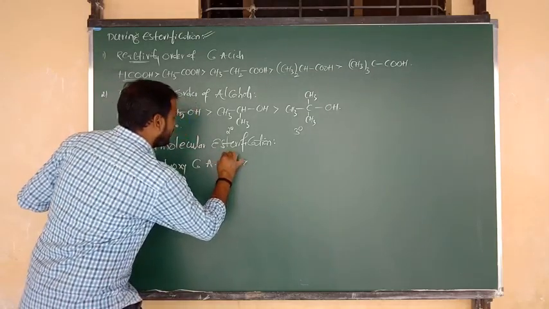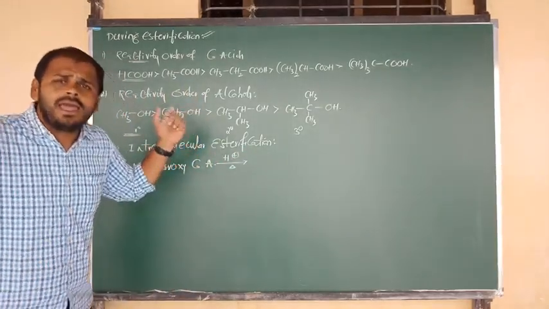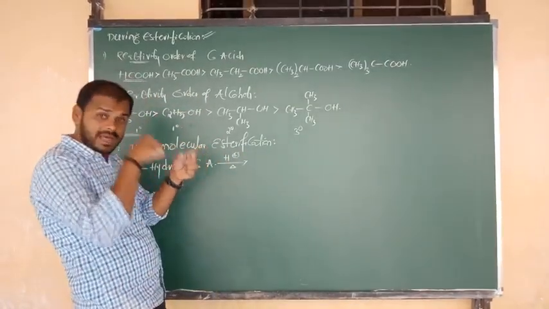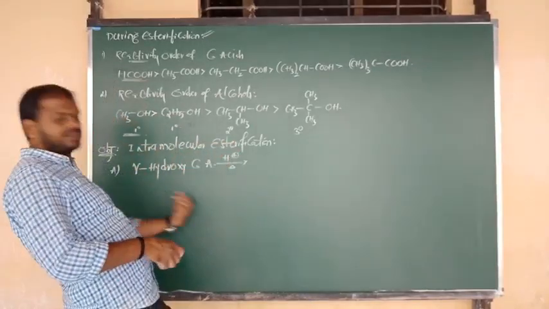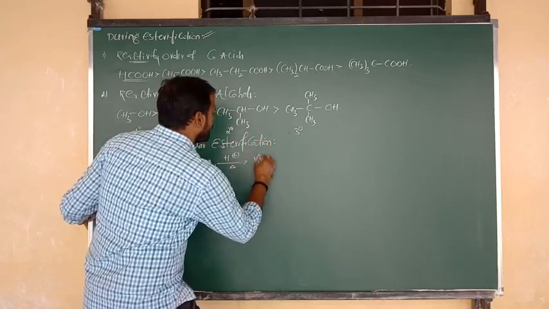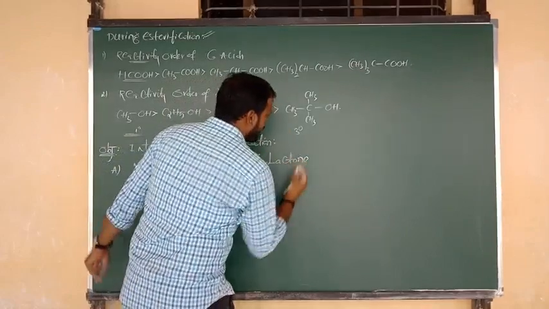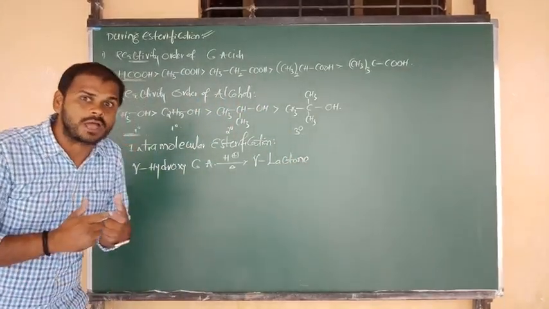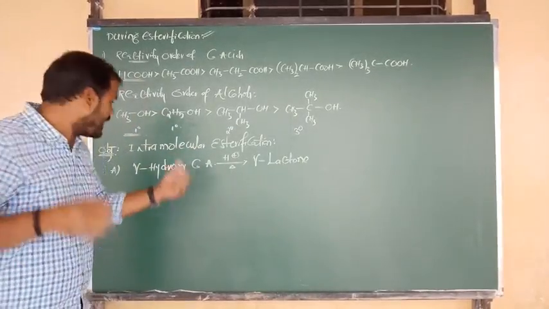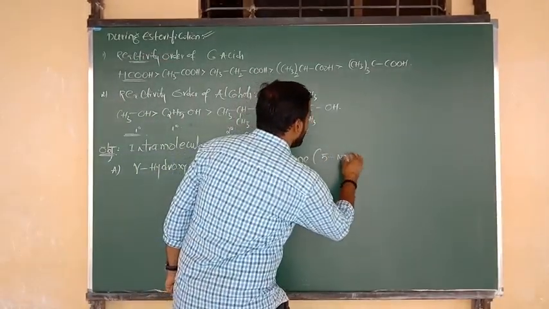Upon heating, in the presence of mineral acids, same as before, HCl or H2SO4, it forms the product after intramolecular esterification. After esterification within the molecule, the product formed is the gamma lactone. Which lactone? Gamma lactone. Sir, what is meant by lactone? Lactone is nothing but a cyclic ester. And from this compound we are going to get an ester that is a 5-membered ring.